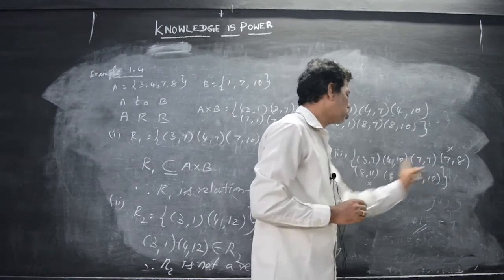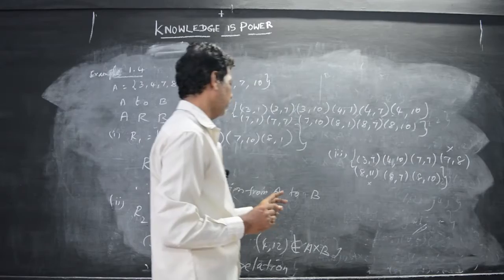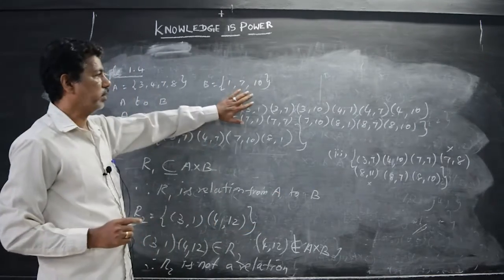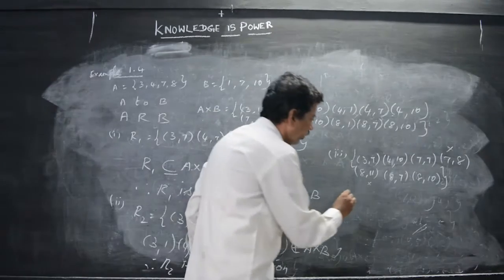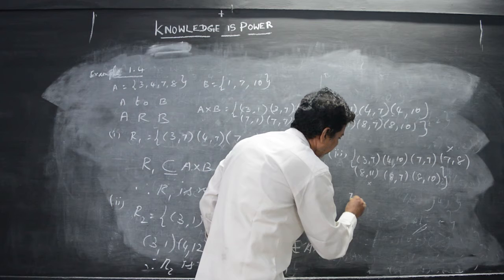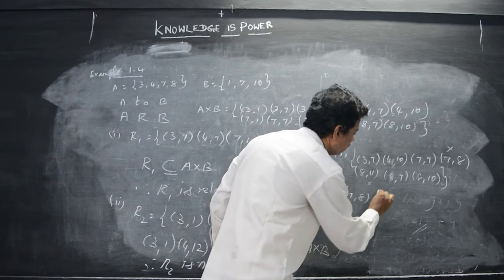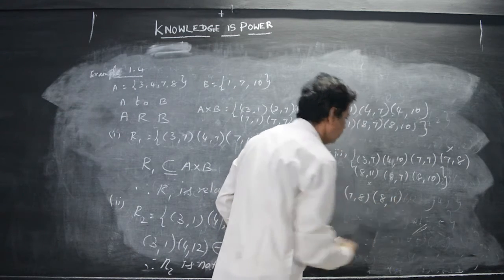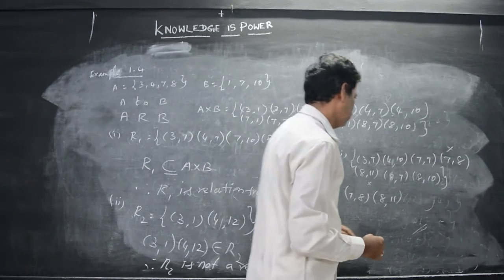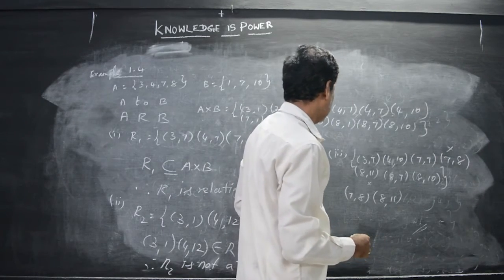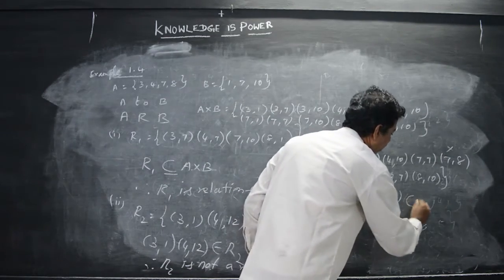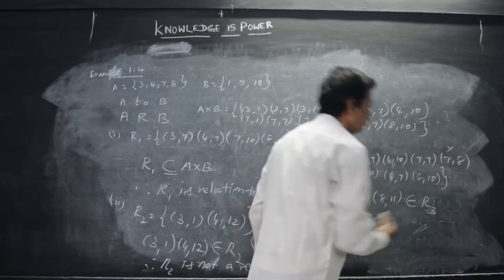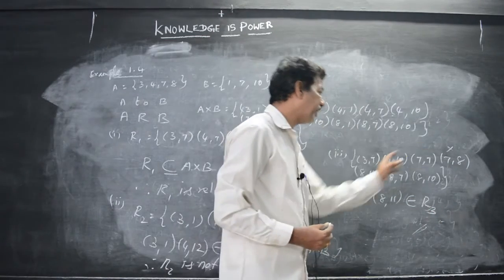These two are not present in this one. So listen, (7, 8) and (8, 11) belong to R3. They belong to R3.